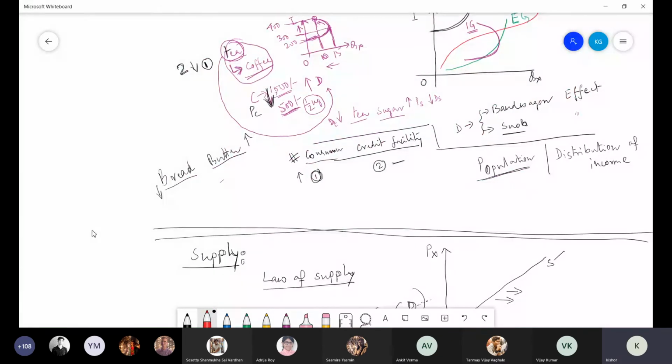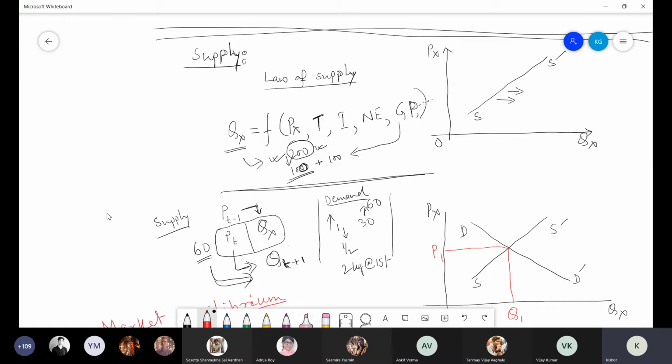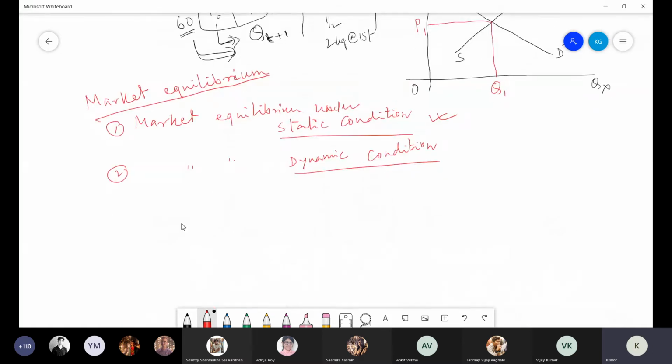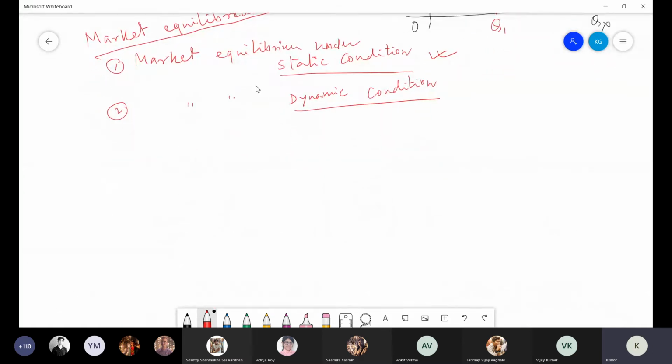But now what you need to know simply is that market equilibrium we discuss under static condition as well as dynamic condition. Static means everything is standstill, mostly in the short run, and that kind of thing is possible only in the short run. Suppose this is your PX and QX. Suppose this is your demand curve, this is your supply curve.